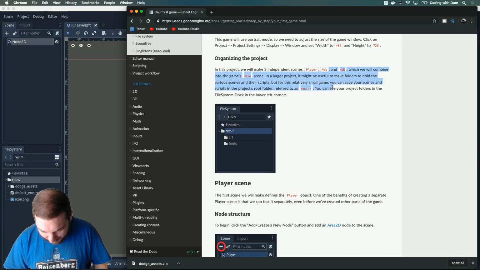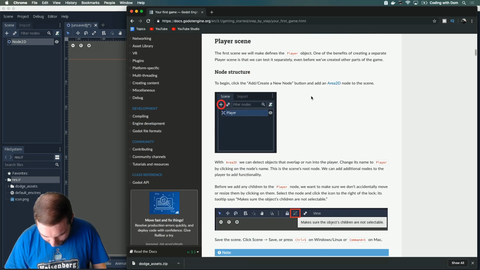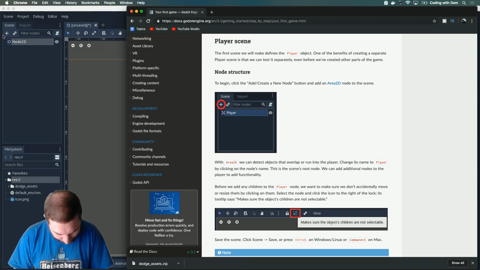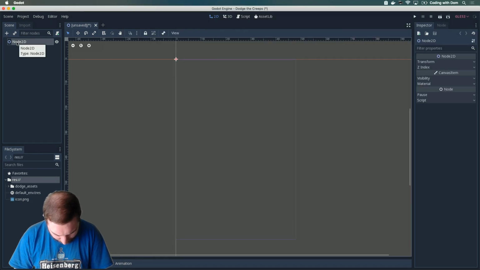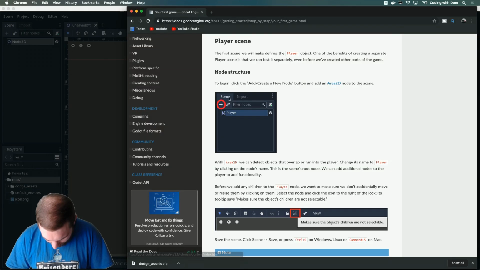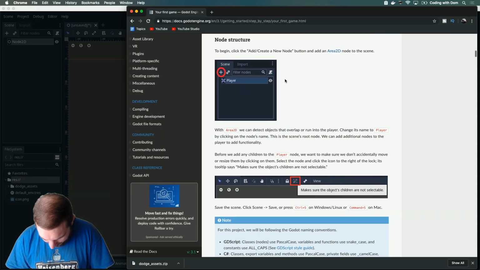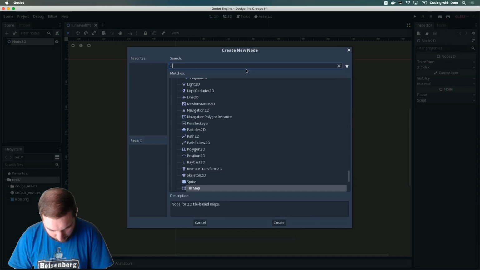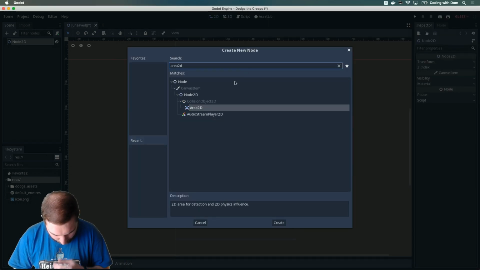We will combine into the game's main scene in a larger project. It might be useful to make project, blah, blah, blah. Let me just, first scene, okay, create. Do I already have this? I don't know. Add, create, and add an Area2D node. Area2D.